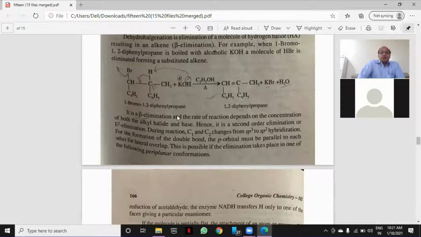Therefore, it is a second order reaction due to dependence of concentration on both. Or you can say it is E2 elimination. During the reaction, C1 and C2 change from sp3 to sp2 hybridization. If you see the hybridization, carbon number 1 and carbon number 2, their hybridization changes from sp3 to sp2. For the formation of the double bond, the p orbitals must be parallel to each other for lateral overlap. This is possible if the elimination takes place in one of the following periplanar conformations.